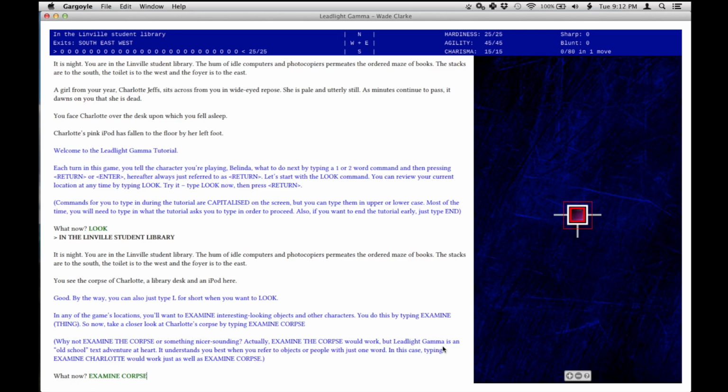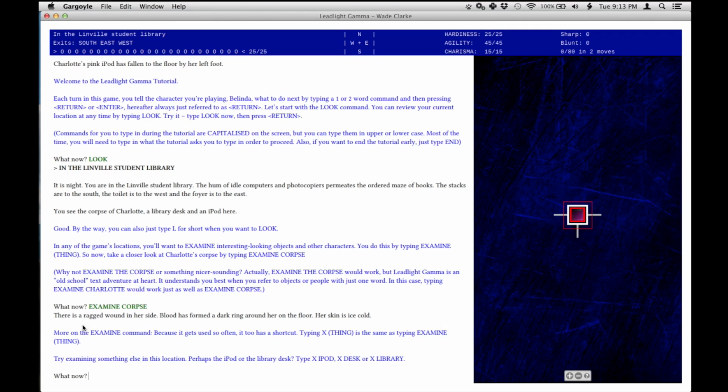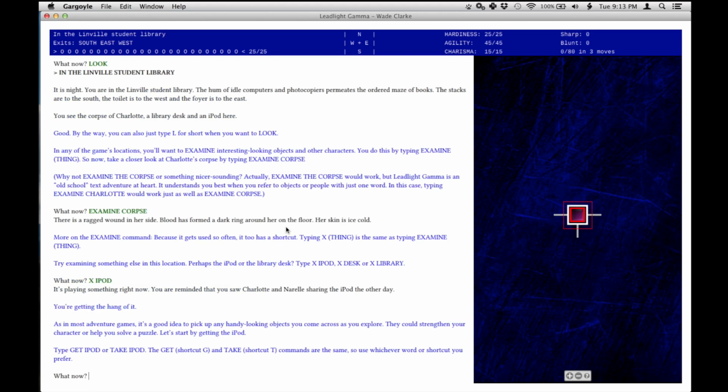You can see that the tutorial is listed in blue, the description is in black, and my commands are in green. There is a ragged wound in her side. Blood has formed a dark ring around her on the floor. Her skin is ice cold. Ugh. Now as a shortcut, I can type X instead of examine, because I'm going to be doing a lot of things here. So let's X iPod.